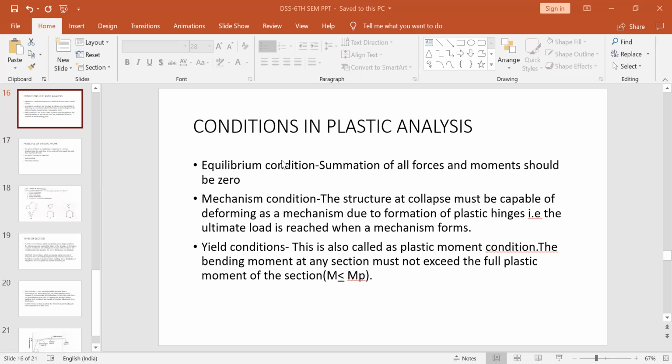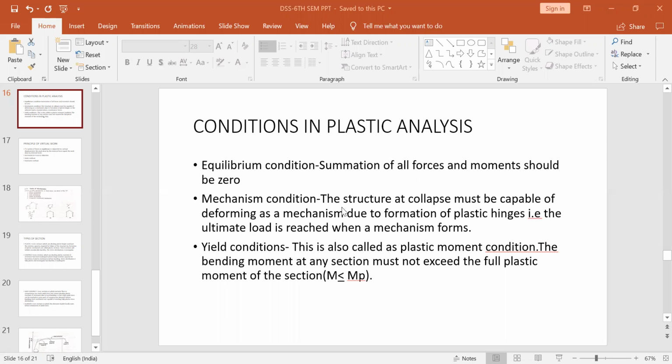There are three conditions. First is the equilibrium condition. This is the summation of all forces and moments should be zero. This condition is also applicable in elastic analysis of steel structures. Before plastic analysis, whatever you studied in structural analysis was about the elasticity of structure, up to the elastic limit. Now we are going into plastic analysis. Here also, like in elastic analysis, we have equilibrium conditions: the summation of all the forces acting on the structure, and all the moments, should be zero.